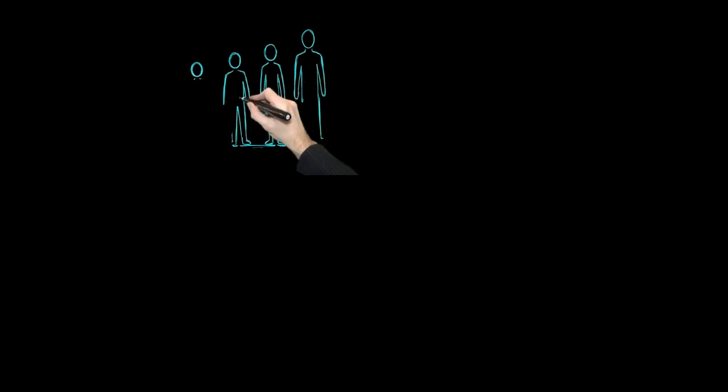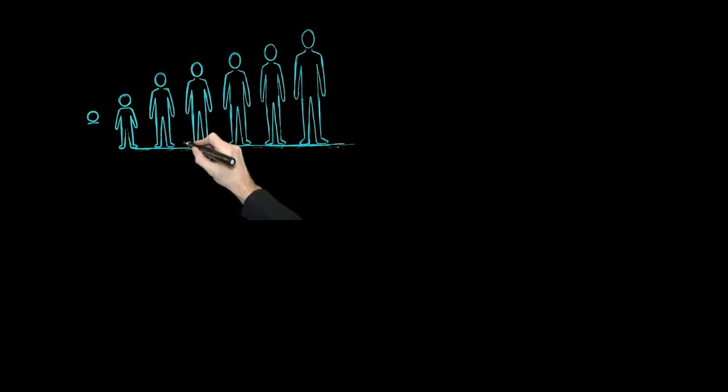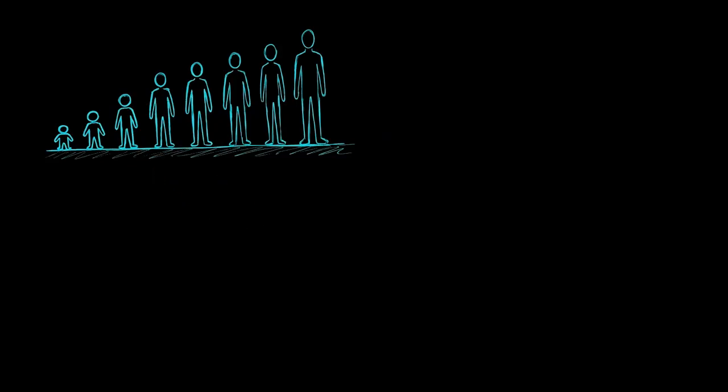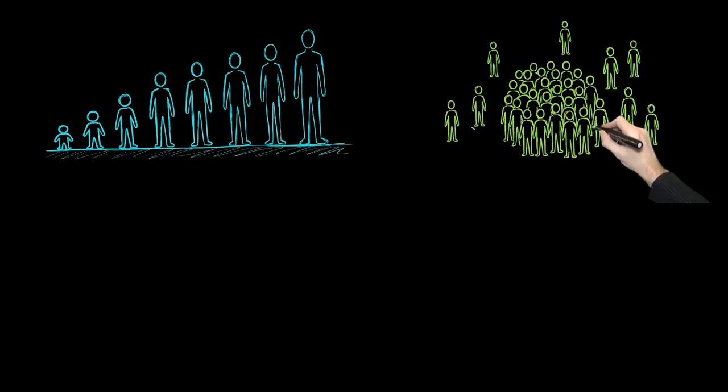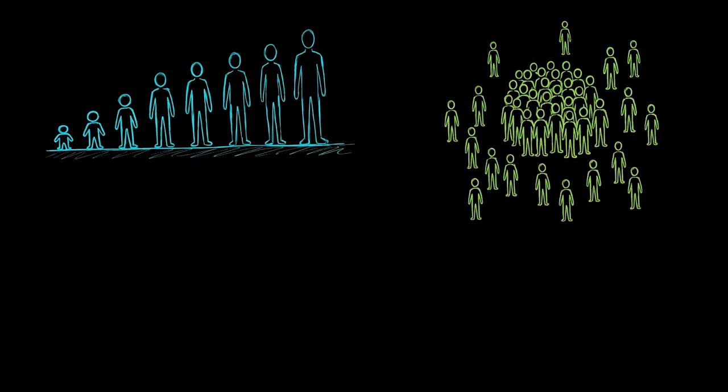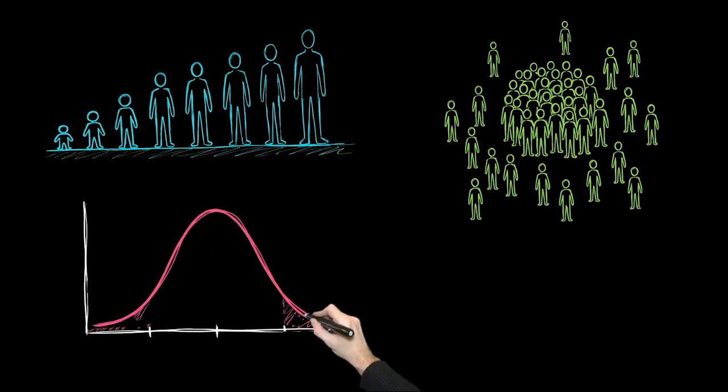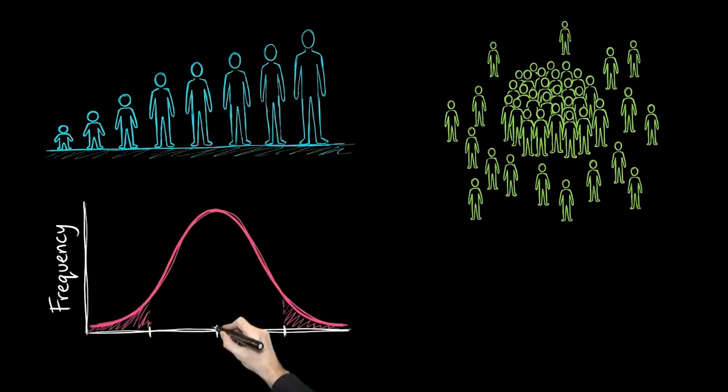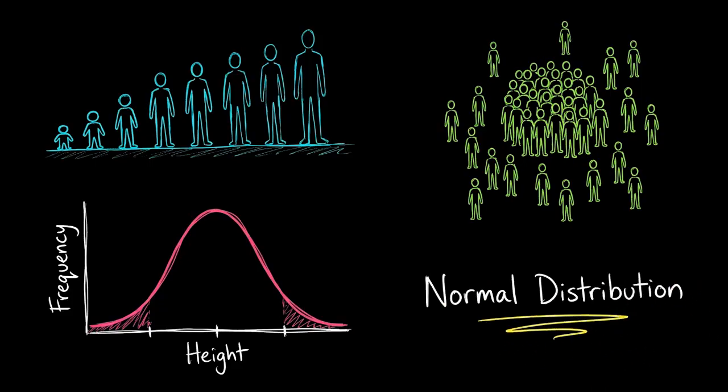If you line up a large group of people by height, most of them won't be extremely tall or extremely short. Most will cluster somewhere in the middle, with fewer people as you move away from that center. When you plot those heights, that pattern usually forms a smooth, symmetric bell shape. That shape is called a normal distribution.